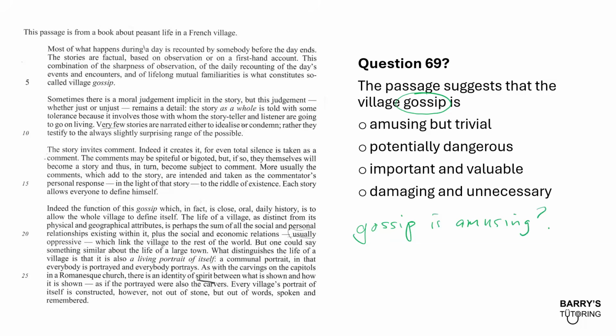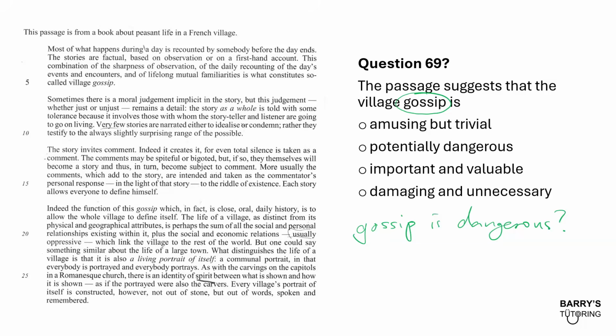Or I might say, is it suggesting that gossip is dangerous? That's what the answer options are there for, that's how they guide us. So instead of trying to figure out what the passage is suggesting, we're also trying to figure out, is it suggesting that it is amusing, dangerous, important, damaging, etc.